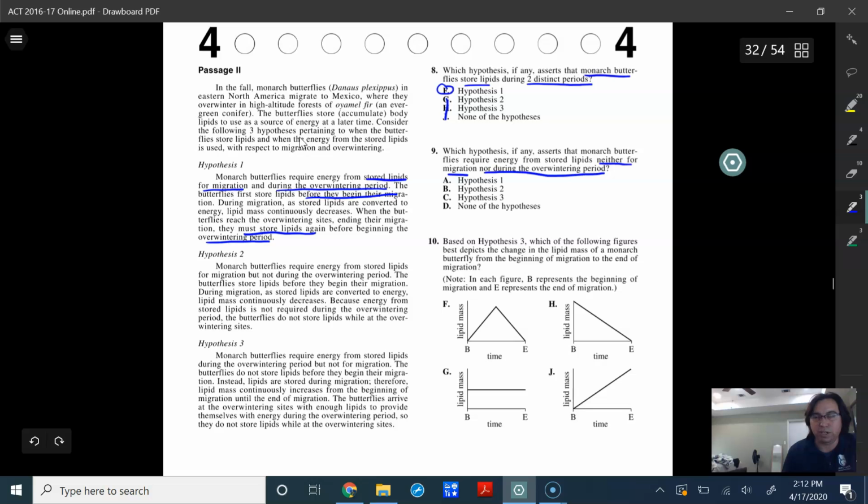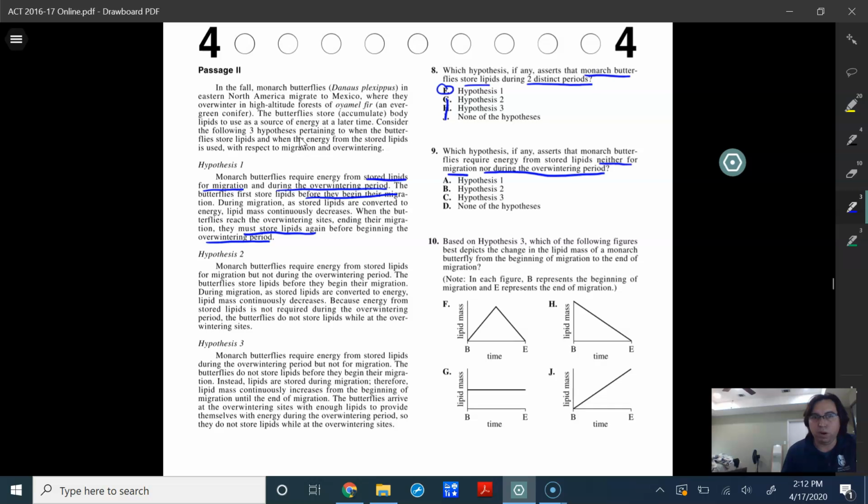This question is a little different, and it may take you a couple of readings to really understand. What they're saying is that the butterflies don't need this required energy for either one of these things. That's one of the assertions you have to take away from this.